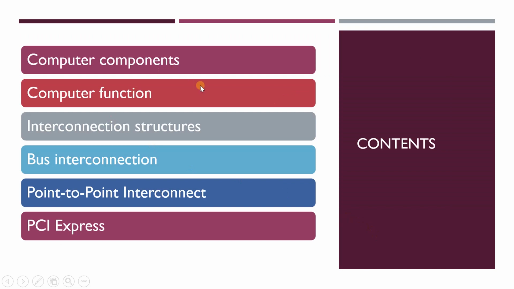So these are the contents or topics for this chapter. We are going to learn about the computer components, computer function, interconnection structures, bus interconnection, point-to-point interconnect, and the last one is PCIe or PCI Express.